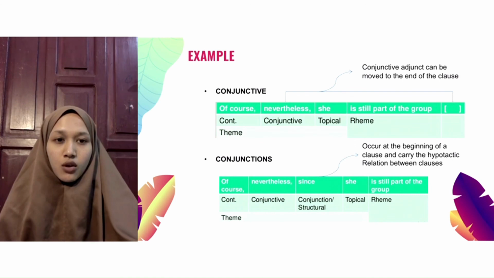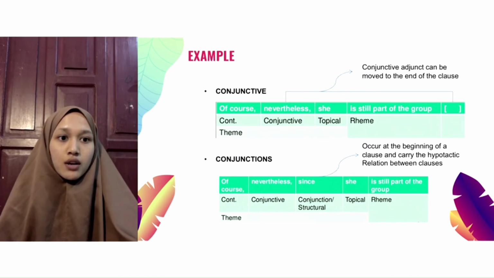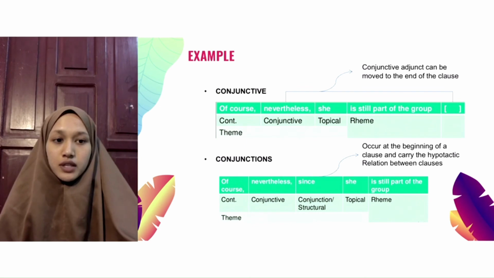Conjunction: Of course, nevertheless, since she is still part of the group. Of course is continuative, nevertheless is conjunctive, since is conjunction or structural, she is topical. Of course, nevertheless, since she is the theme, is still part of the group is a rhyme.